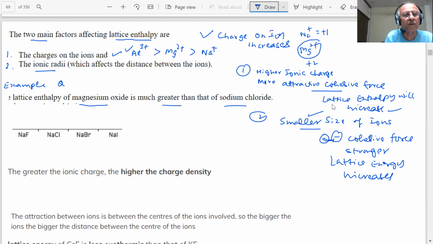This question is given to you now. The lattice enthalpy U of magnesium oxide is more than the lattice enthalpy of NaCl. What answer will you give, students? There are two factors on which it depends. Why is the lattice enthalpy of magnesium oxide more than the lattice enthalpy of NaCl? What answer are you giving?